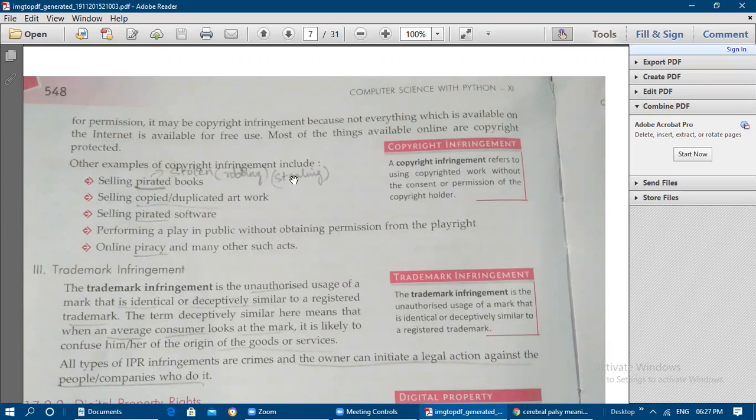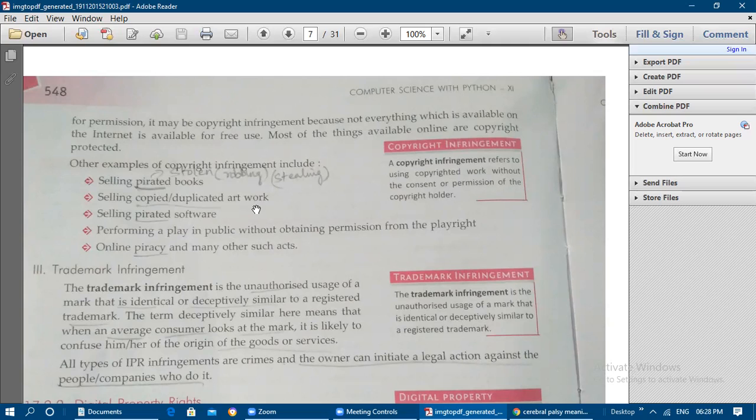So other examples of copyright infringement include selling pirated books. What are the other examples we can give for this? Mainly books, where the author will get the copyright permission. So selling pirated books. Okay, pirated means what? Steal, rob. If you buy only one copy, make a xerox copy of that and sell it, all those things are pirated ones only. So selling pirated books, stolen books, and selling copied or duplicated artwork.